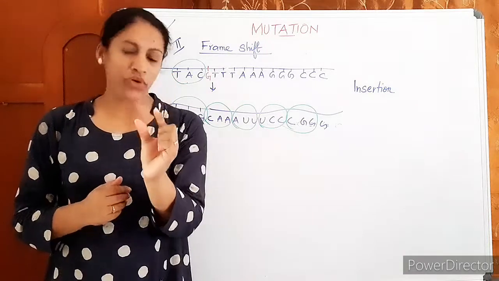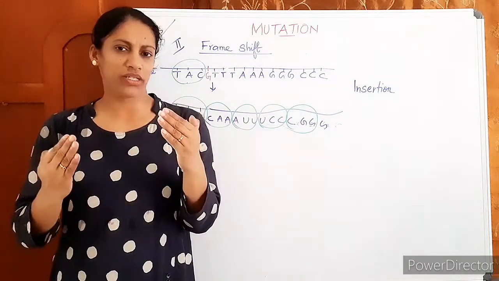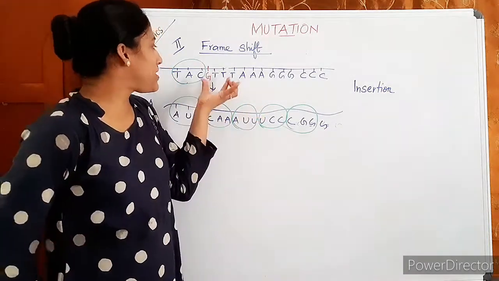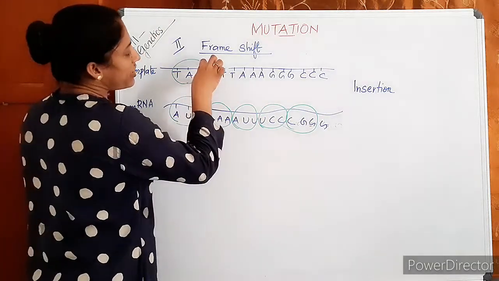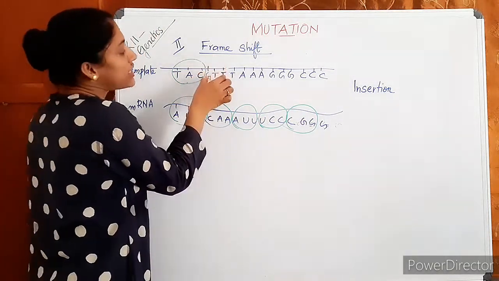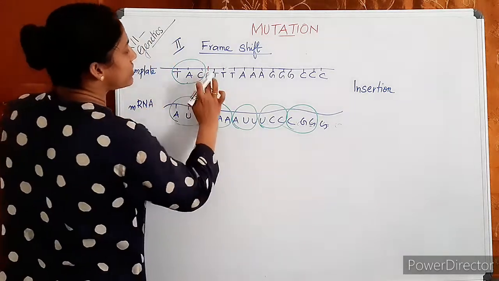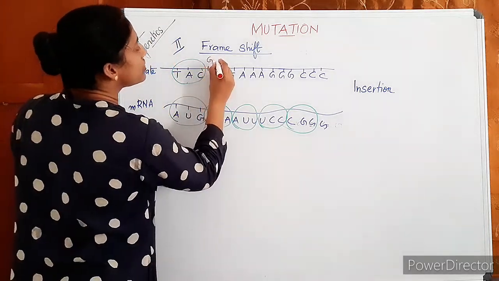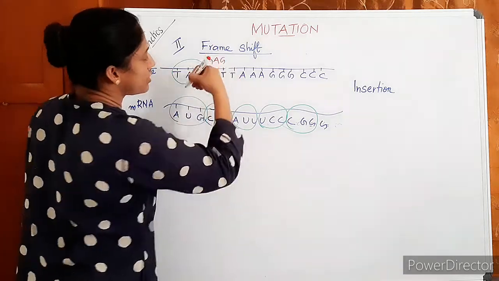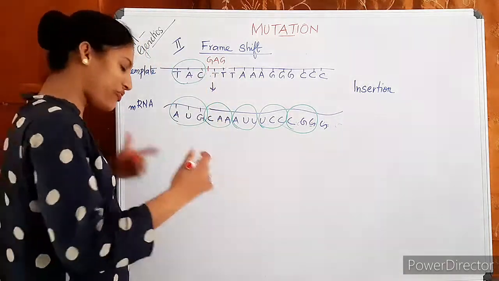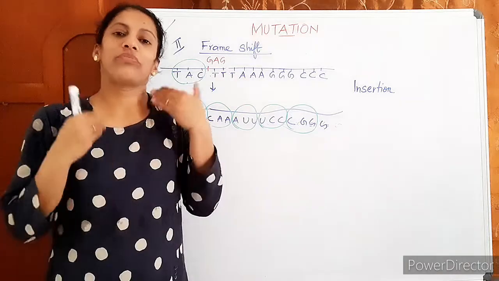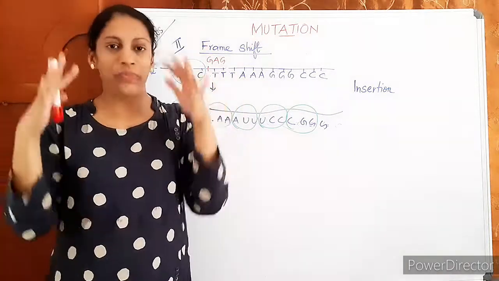Then understand one more thing. Just keep in mind, if a triplet, instead of one base insertion, a triplet is inserted. Here, instead of a single base insertion, suppose here GAG is inserted. What type of effect will it have? Will the effect be more serious? We cannot say the effect in a person.